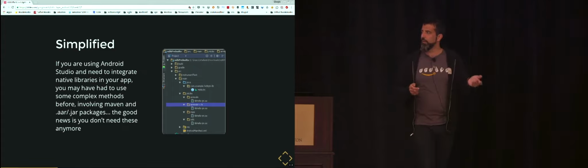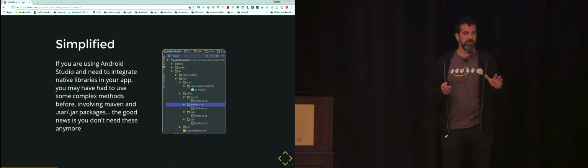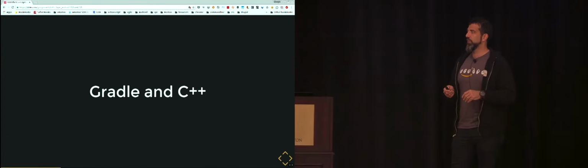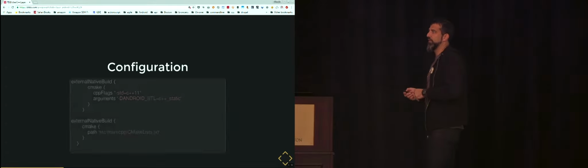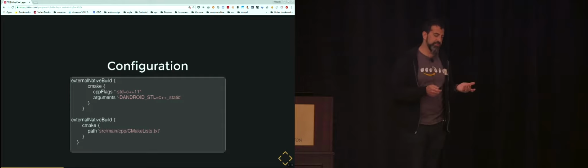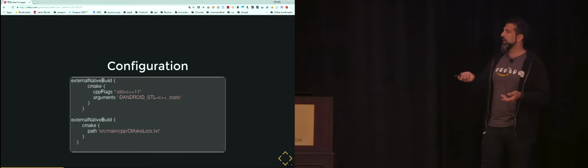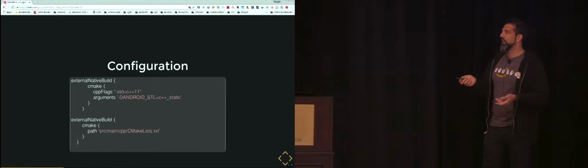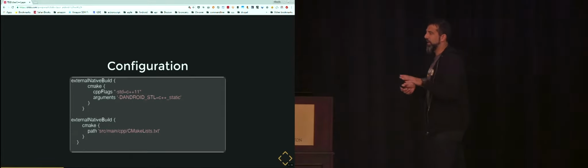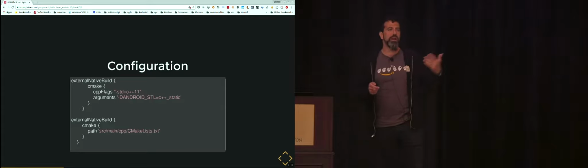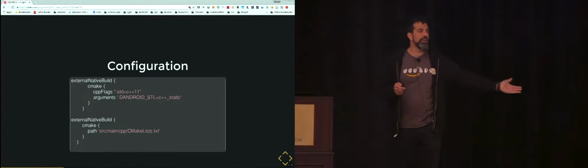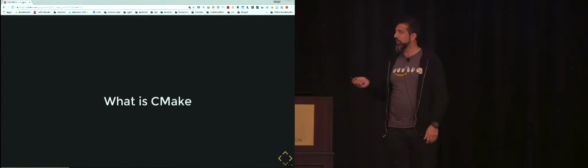Now everything is in the cpp folder, which can vary, but it's much easier. Because you can use Gradle, for instance, and configure it in such a way that you can use all the C++ flags that you want, and you can specify what you want to compile. The CMake list is exactly the definition of what you want to compile, where the files are, how to link them together, and so on.